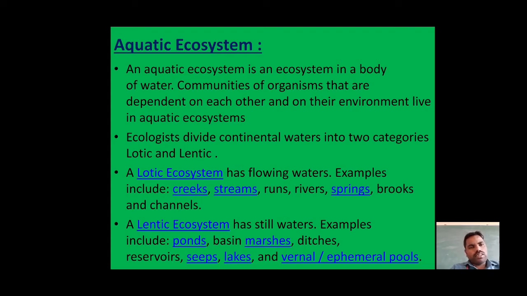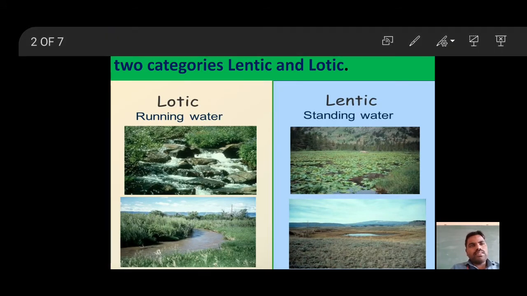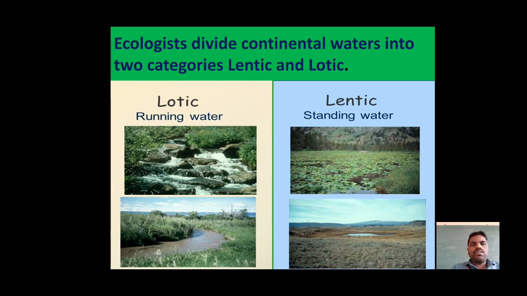First I will show you one image. What is the meaning of lotic and lentic ecosystem? In the image, on the left side we can see the lotic ecosystem, and on the right side we can see the lentic ecosystem. On the left side we can see running water. Lotic ecosystem means water in a running state. Lentic ecosystem means standing water.